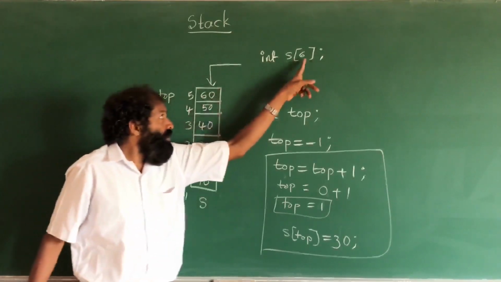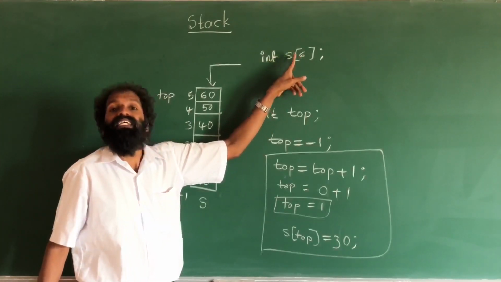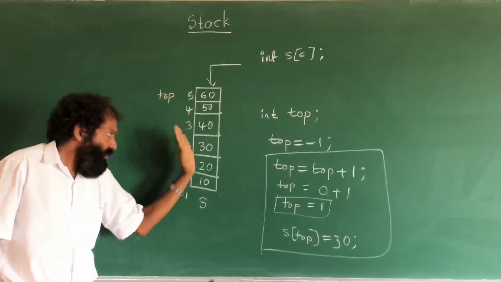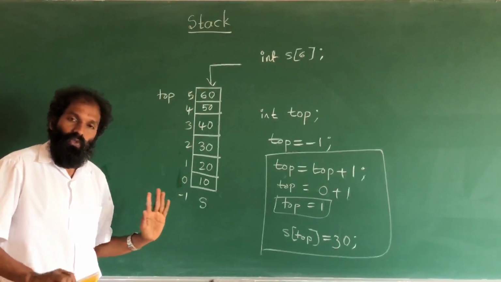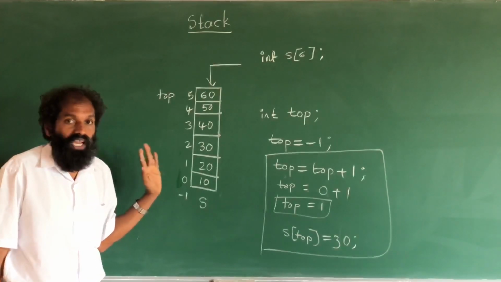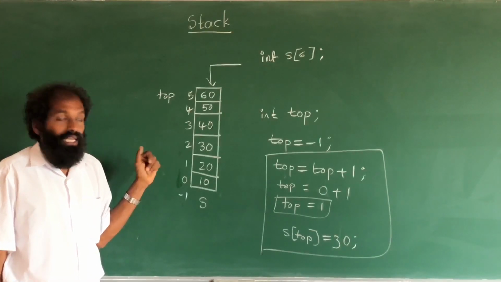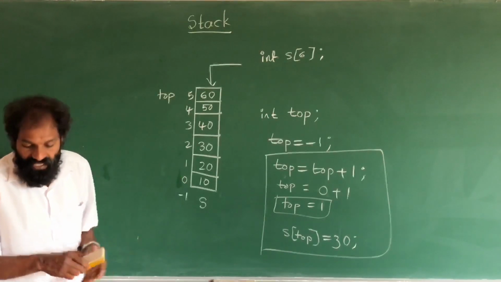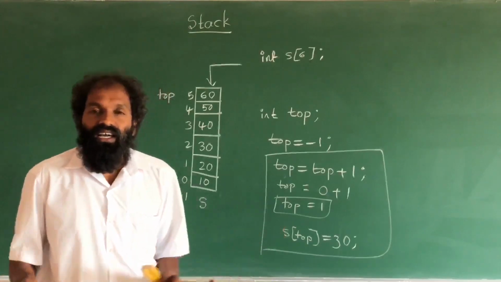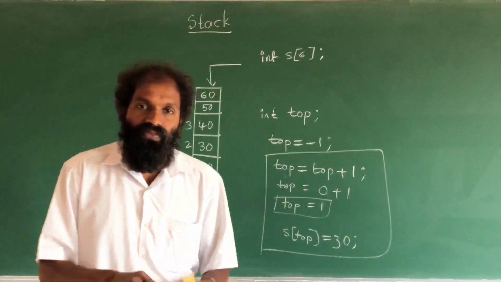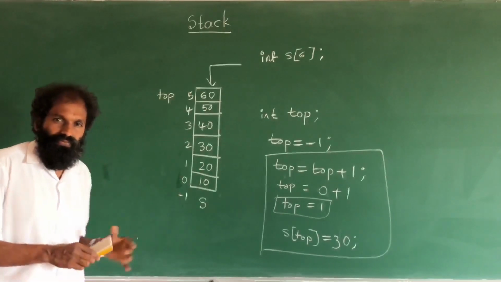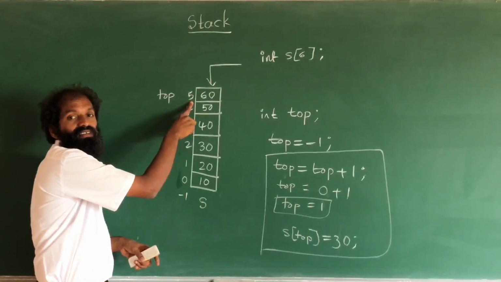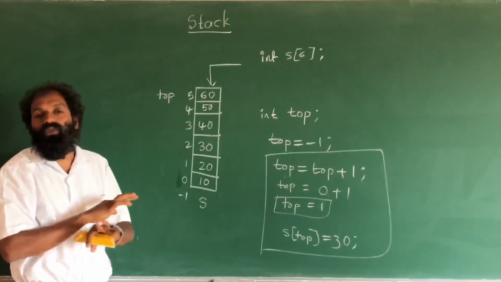What is the size of the stack? 6. So 6 boxes are there. All boxes are already occupied. Now we cannot store any more numbers. This situation is called overflow. It means we cannot store any elements. It is already full. When top value becomes 5, after that we cannot store any elements.